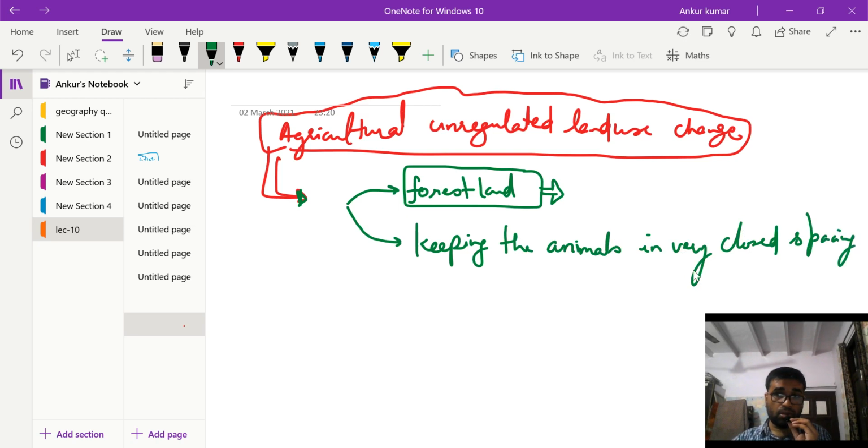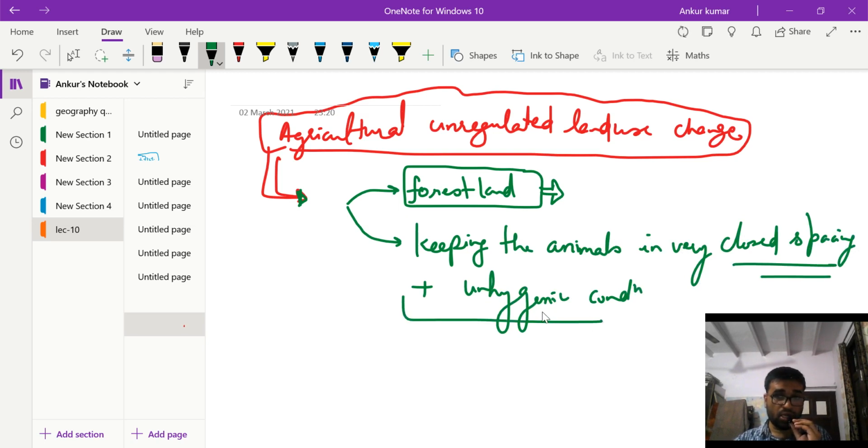Additionally, in developing countries more so, they are kept in unhygienic conditions. So this close spacing and unhygienic condition has led to outbreaks of many diseases in animals, in agricultural animals.